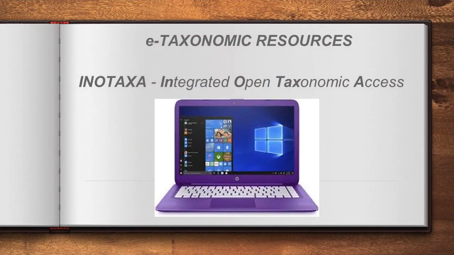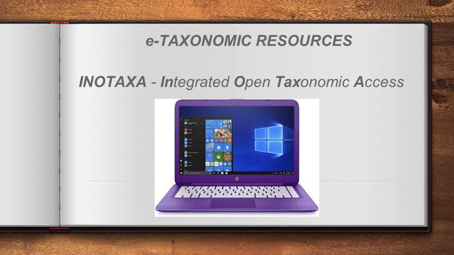So this is the last one, right? Taxonomic resources. Here, this information we can collect as databases from the system, from the computer, right? One example is iNOTAXA, meaning integrated open taxonomic access. It was first developed by the Natural History Museum in London. So this information we can collect as databases from the computer, right? That is known as taxonomic resources. So these are all the tools helping the taxonomical studies. Fine.